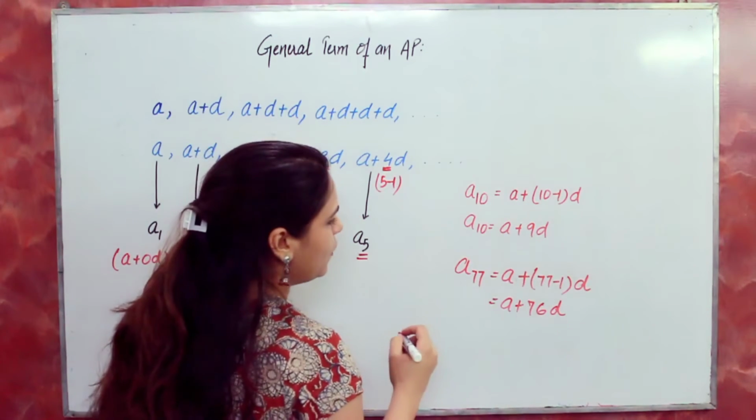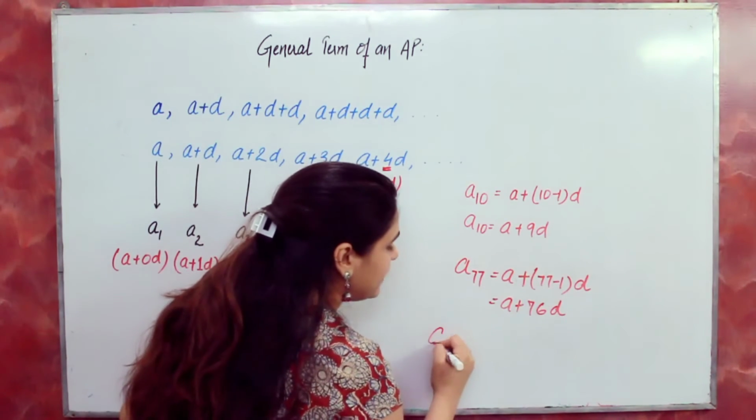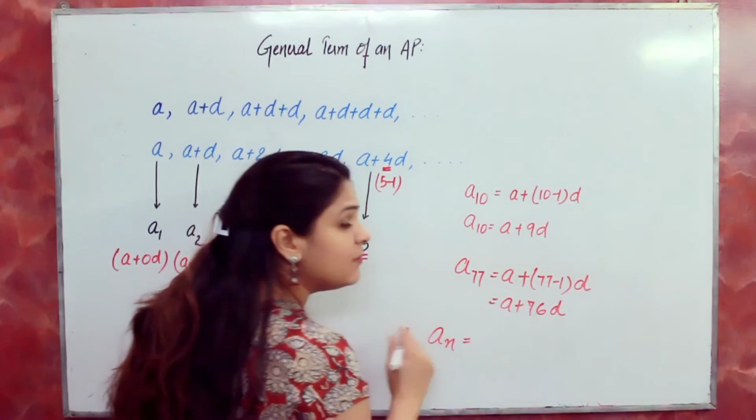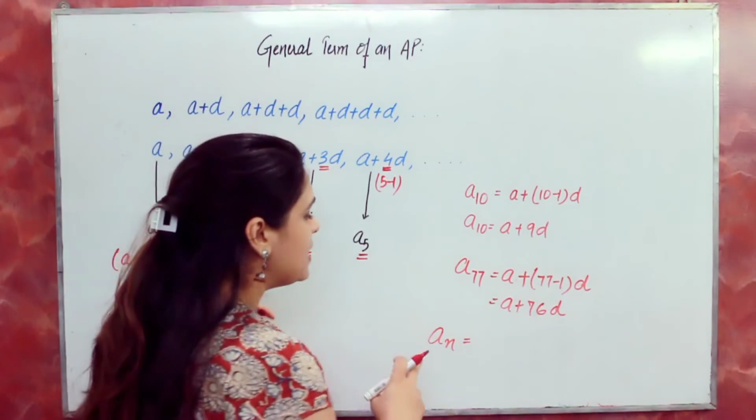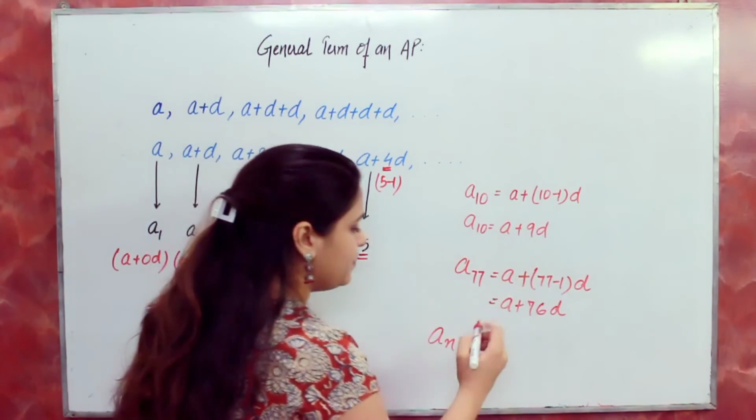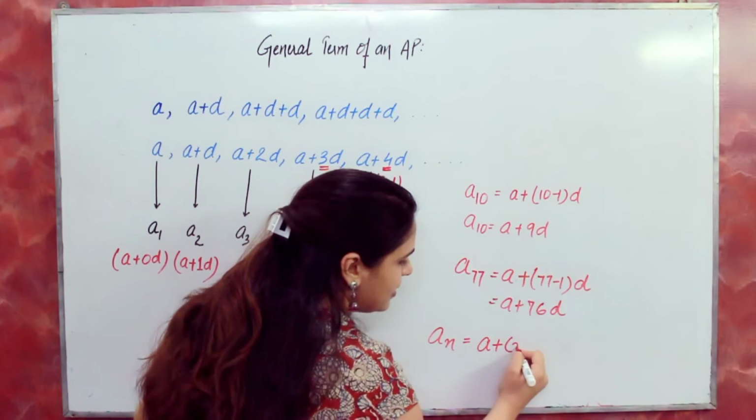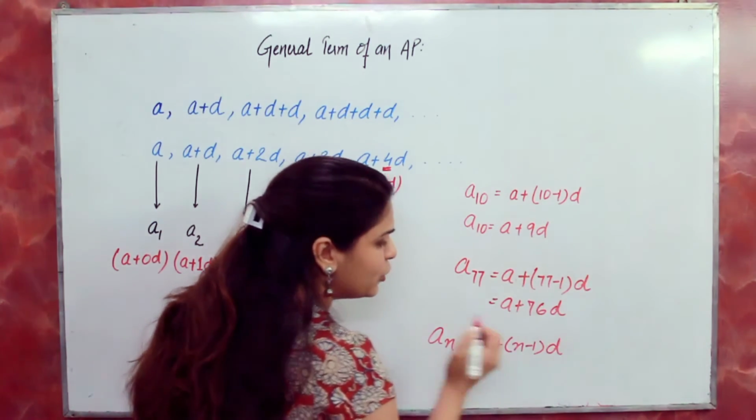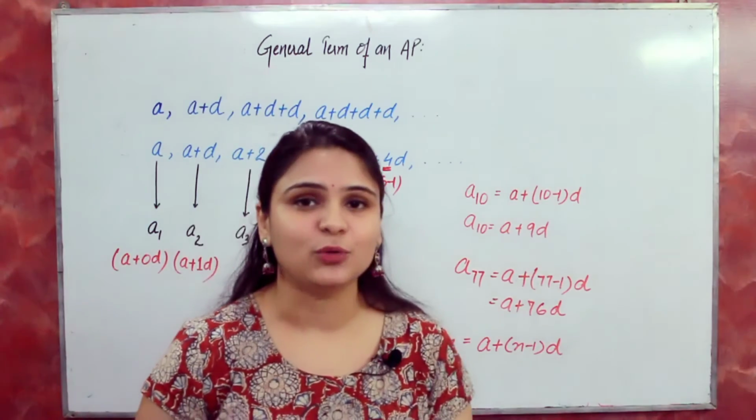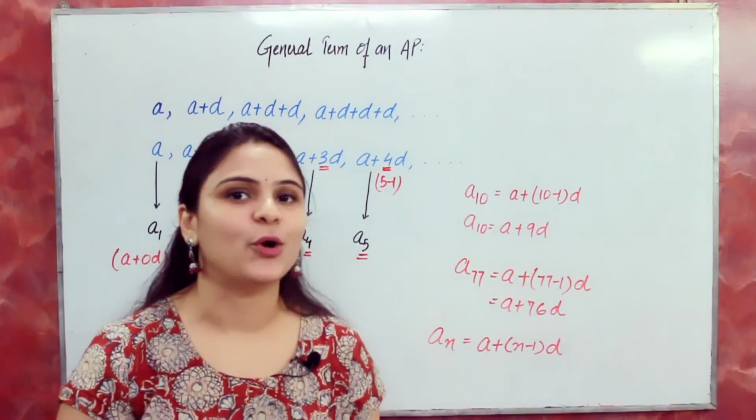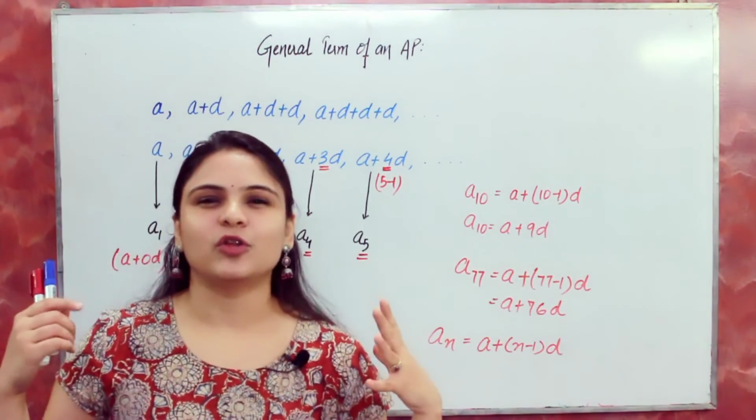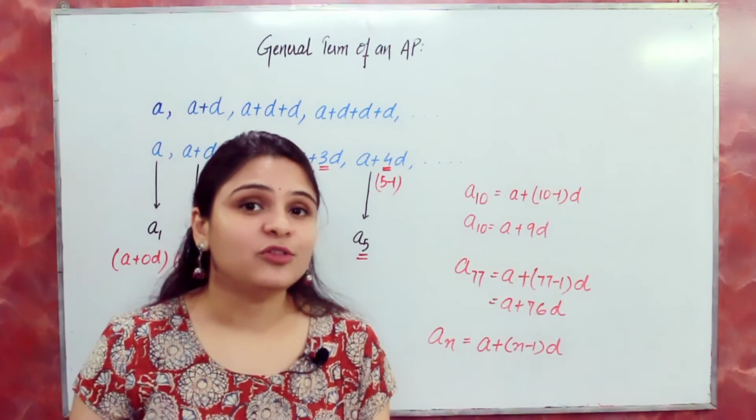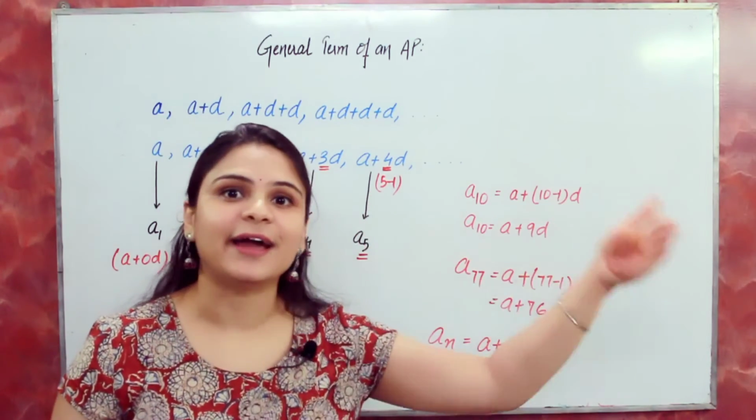Got it? Now the question is, what will be the nth term? n can be any natural number, okay? So what will be the nth term? This will be A plus n minus 1D. Do you think there is any need to learn the formula? You can make your own formula. If I ask you what will be the 100th term, your answer will be A plus 99D.